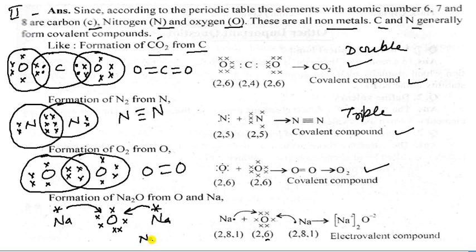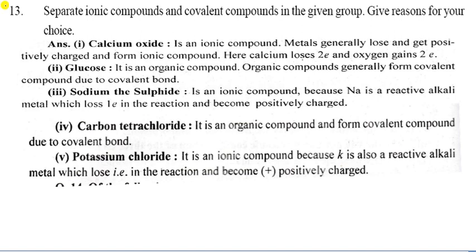So you can draw the structure like this, and a dotted structure. You can draw dotted oxygen, O, and once again you can form like this, with a minus 2 charge on oxygen and a plus 1 charge on each sodium. So that is the formation of the electrovalent bond.